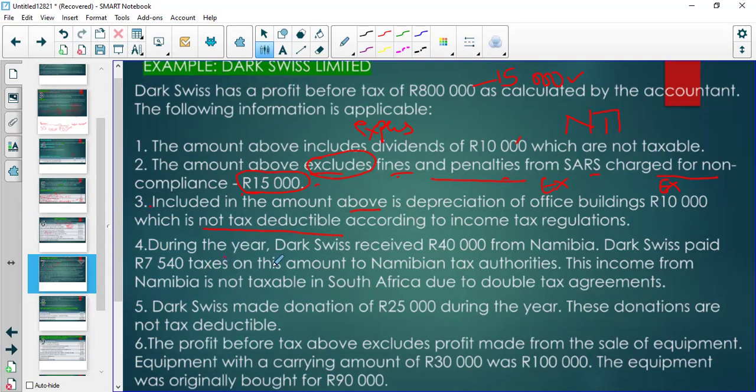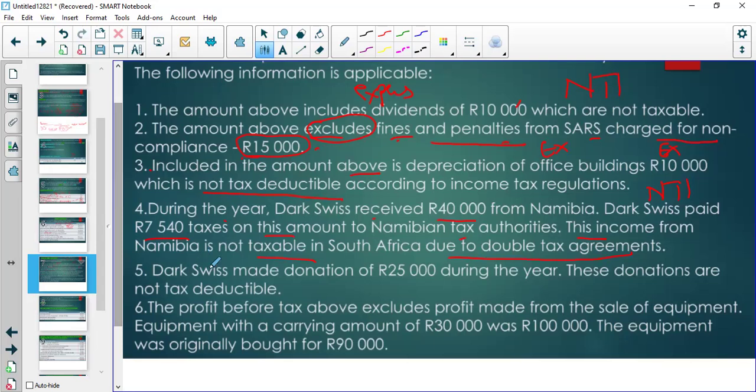So during the year, DAC Swiss received 40,000 from Namibia. They paid 75 taxes on this amount to Namibian authorities. This income from Namibia is not taxable due to double tax agreements. This is a non-taxable item. This is exempt. So DAC Swiss made a donation of 25,000 during the year.